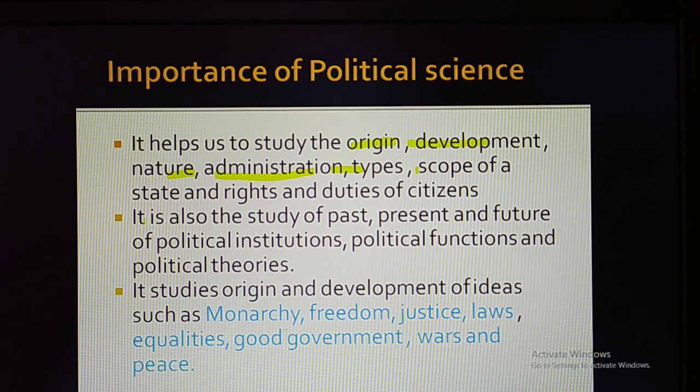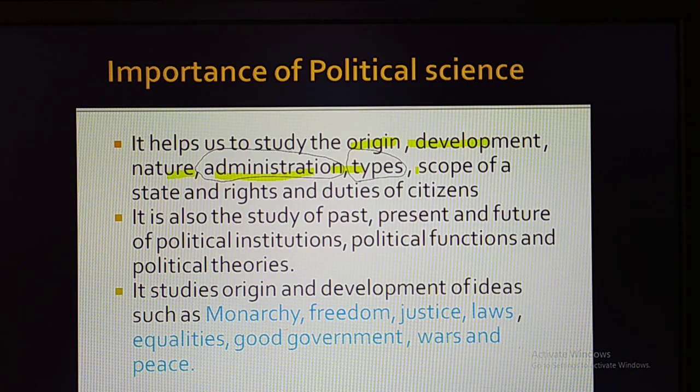Remember, here once again I would like to make it clear, they are talking about the state, how the state originated, when it was originated, and administration, how the administration was carried on. How the administration in a state, meaning countries, is being carried out, and how many types there are.